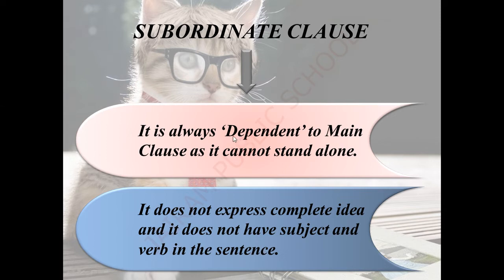Yes, it is always dependent. It depends on the main clause. It cannot stand alone. Why? Because it does not express a complete idea in a sentence. But sometimes it may have a subject and a verb in the sentence, but it does not give a complete meaning without a main clause.